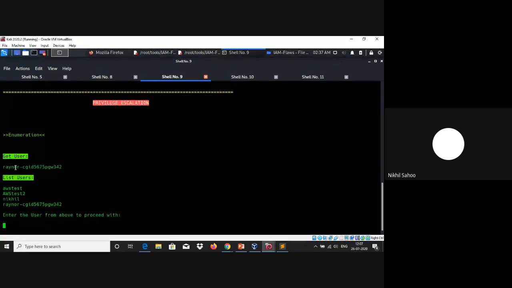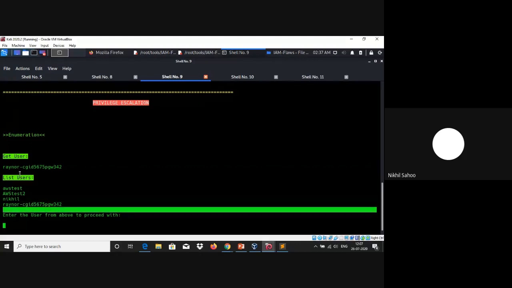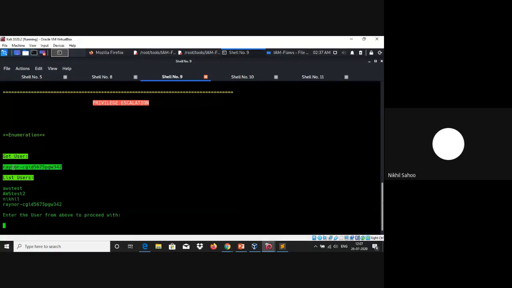So as you can see, this is our current user, and these are all the users that are associated with that account. So let's proceed forward with this particular user since it is our current user.